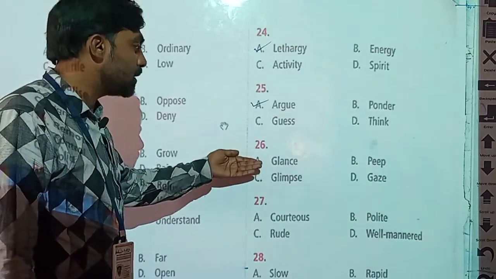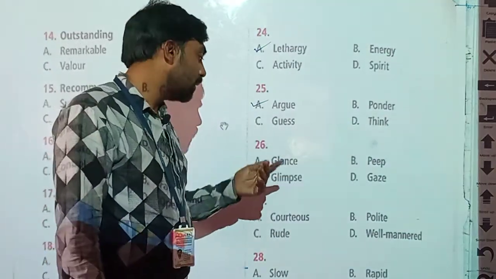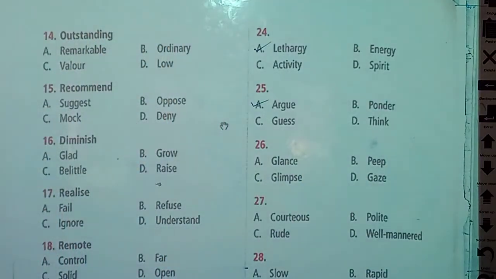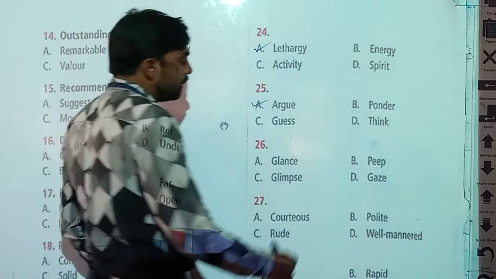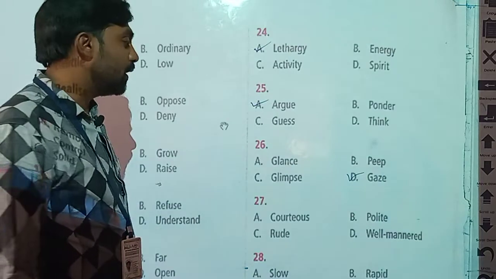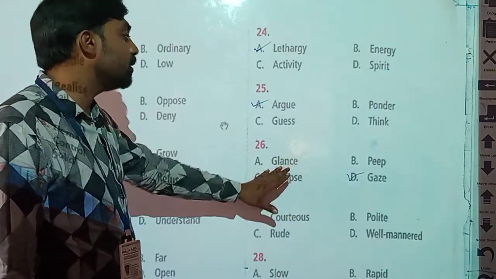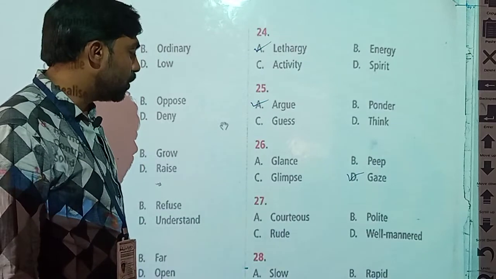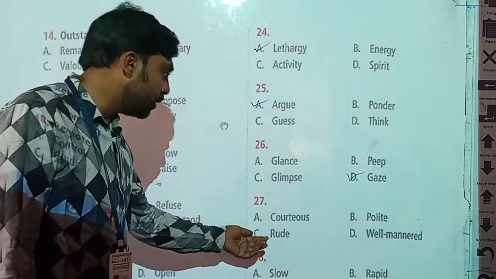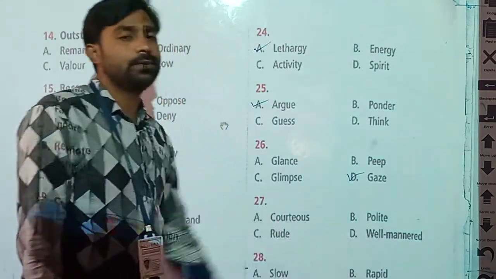26th word is here: glance, peep, glimpse and gaze. Okay, in these four options, which one is different? So once again, read carefully. Glance, peep or glimpse and gaze. So students, option D, gaze, is the different answer. It is different in meaning. These three are synonyms. 27th word, courteous, polite, rude and well mannered.